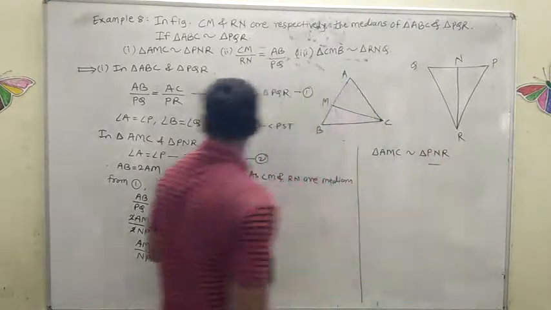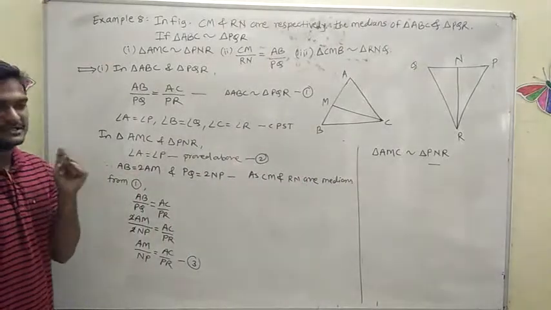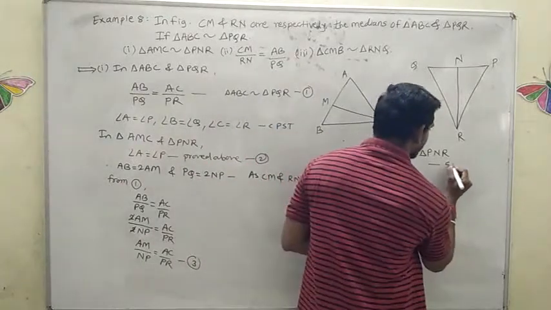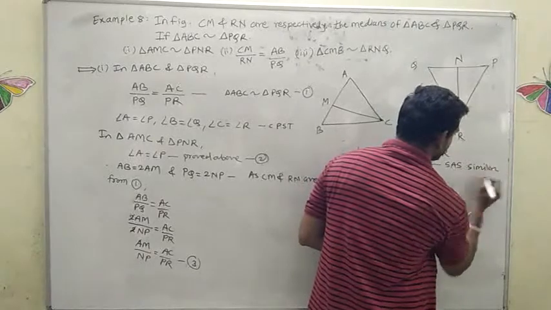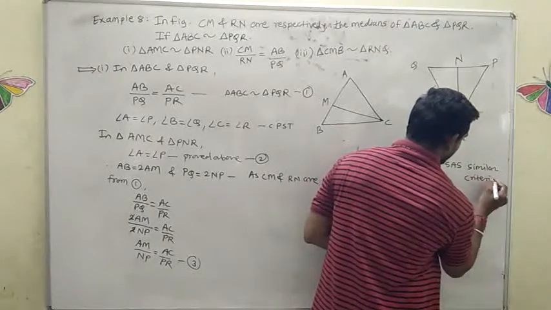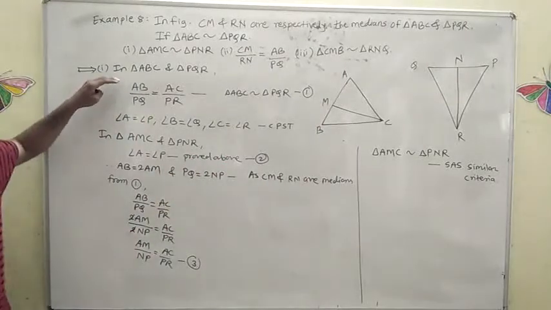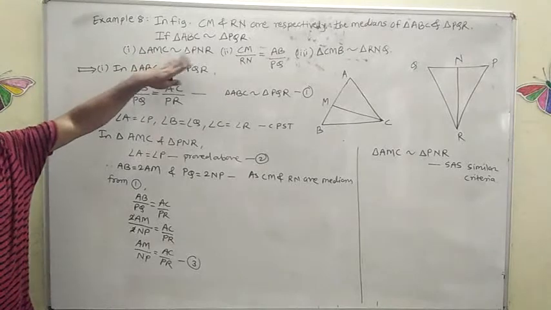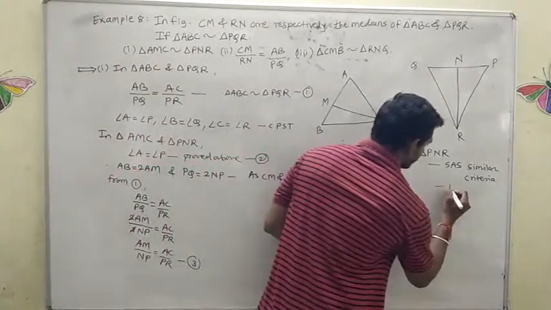By which criteria? By which rule? Triangle AMC is similar to triangle PNR by the SAS, side angle side, similarity criteria. This is the first proof. In the first proof, that much only we want here. Triangle AMC is similar to triangle PNR, that much we got here. Hence proved.